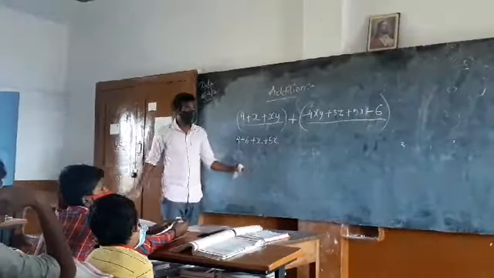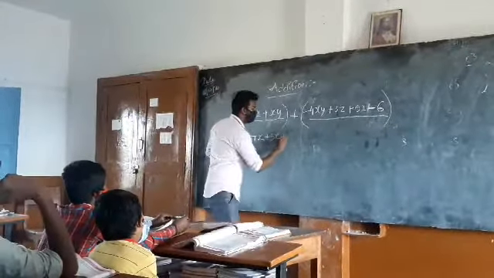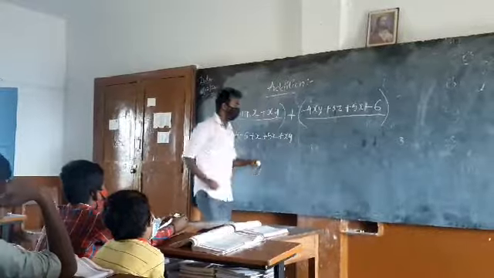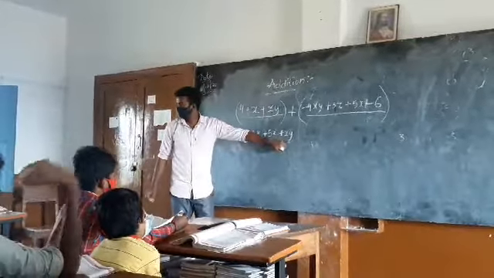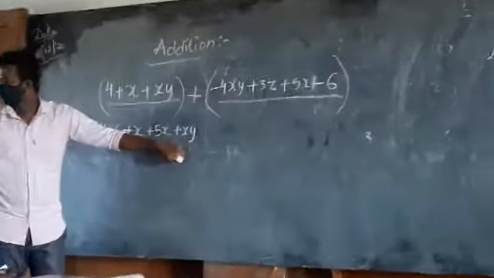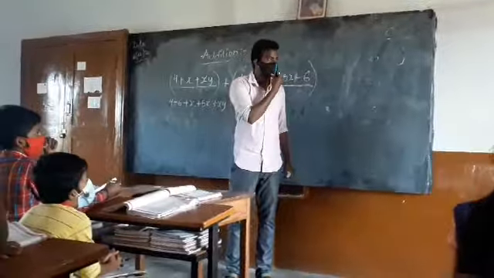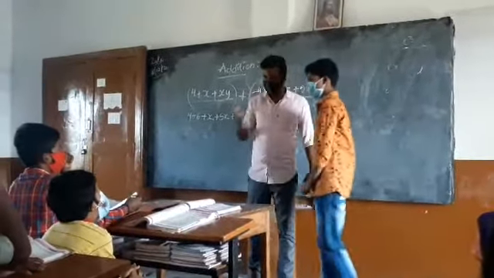Okay, clear? Next term of this expression. Yes, xy we are reminded with. Like term of xy. Minus 4xy.